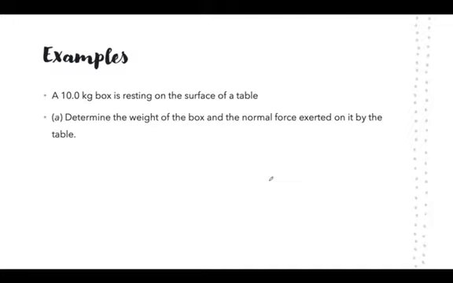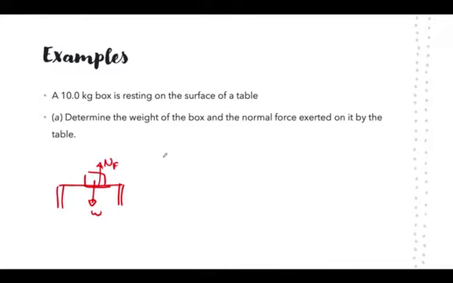All right, welcome back. So here we have a table, and there is a book placed on that table. Since the book has a mass, because it's an object and it exists, the book is going to feel a weight. It's going to feel a downward force towards the center of the earth. And since the book is resting on a table, the table is supporting that book, and that is the normal force.